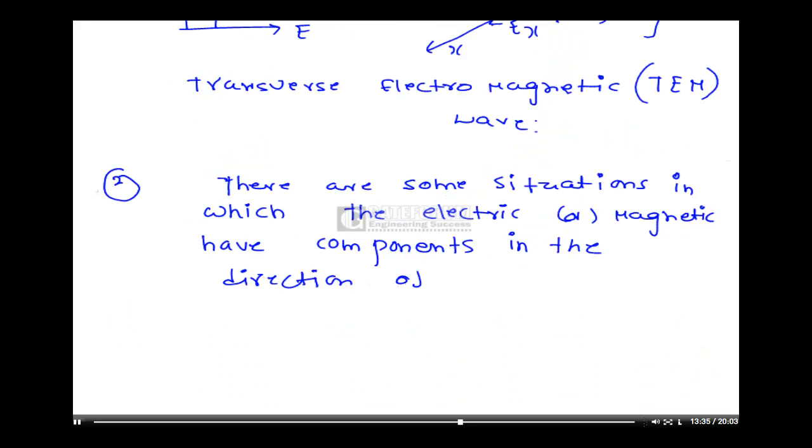We discussed that for a uniform plane wave, the components in the propagation direction are 0. But there are some situations where the electric field or magnetic field have some components in the direction of propagation.